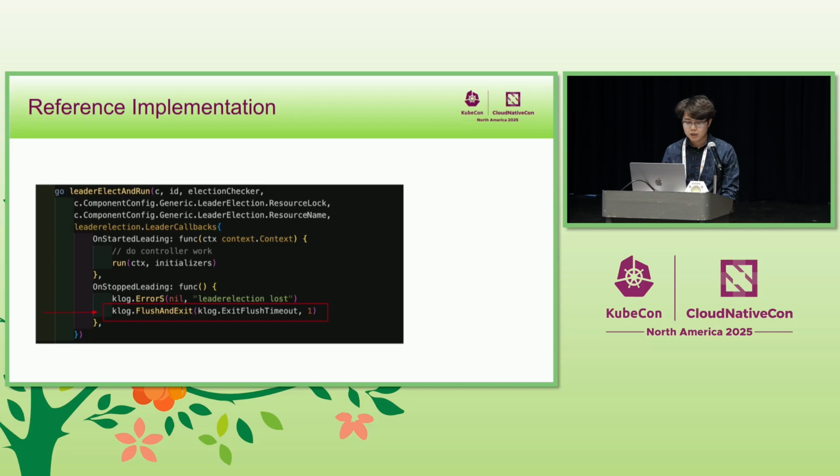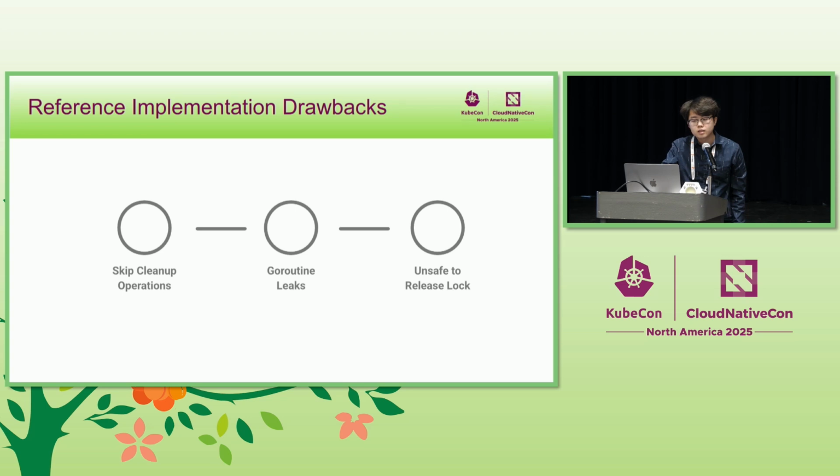For this to happen, there's another component that is expected to restart the process once it exits. And it'll go back into passive mode. Some of the problems with this is that we skip cleanup operations because we just forcefully exit the pod. We have goroutine leaks. And to solve the goroutine leaks, we exit, so we clean up. But then it's unsafe to release a lock. We have a chicken and egg problem where when we shut down, we have no process to actually release a lock. And if we don't shut down, then it's unsafe to release a lock.